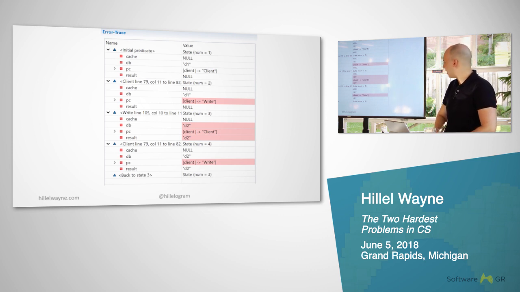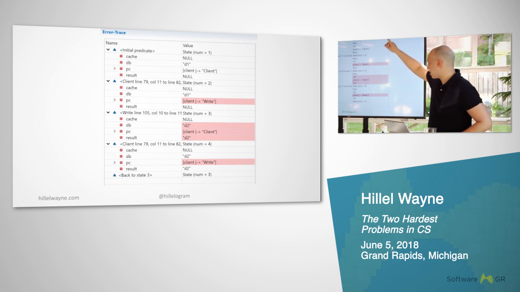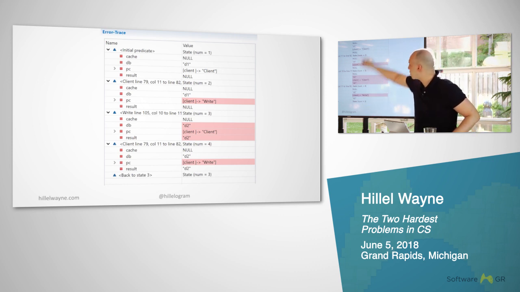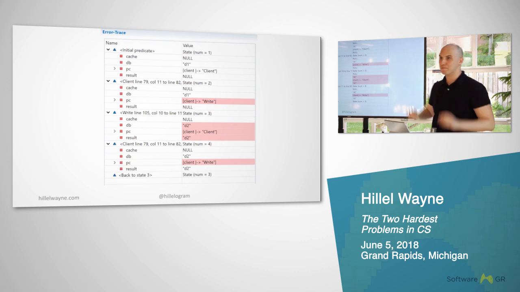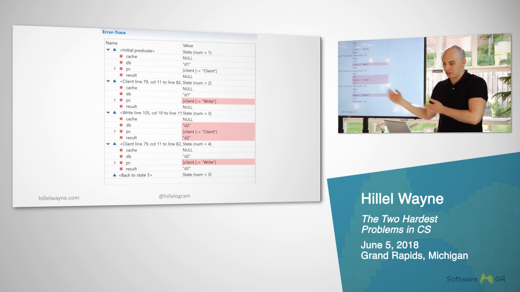No, this is not correct. The reason is that we never actually specified that it couldn't just write forever. What it's doing here is a loop. It is first writing a value, and then finishing, and then writing a value, and then finishing, and then writing a value, and then finishing. It never reads. We didn't specify that it has to both read and write. It can just do one or the other and never do the other one. This may seem a bit crazy, but it is a valid failure state.